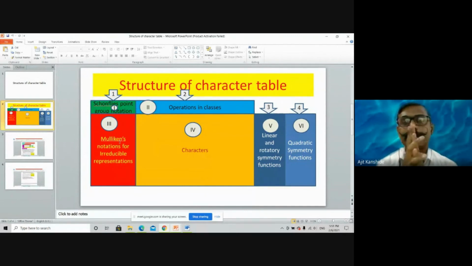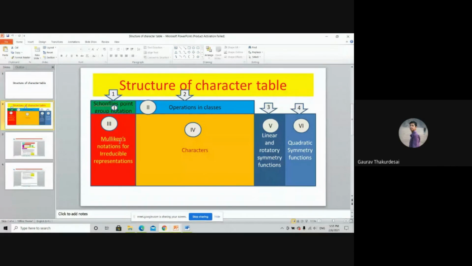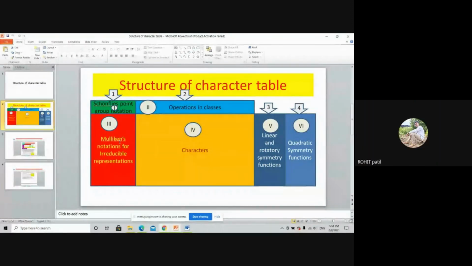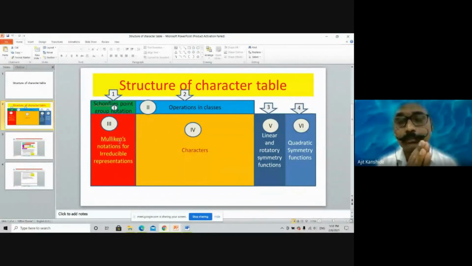Now, about Mulliken's notation, let me have the discussion. If the dimension is 2, then what is the Mulliken notation? E. Right. Therefore, the Eg orbitals you were talking about in crystal field theory last year, Eg, T2g, triplet, doublet. These are Mulliken's notations only. In order to distinguish, we use subscripts 1 and 2. Various examples I discussed. The main reason for Mulliken notation is a distinguishing purpose. Dimension 2 is E, and dimension 3 is T.